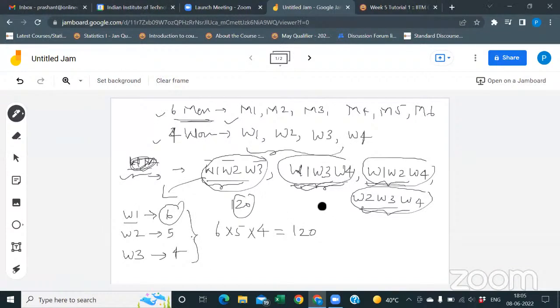That means 120 for this pair, 120 for this pair, 120 for this pair, and 120 for this pair. So by the addition rule, it will become 4 times 120. That means 480, right? Yes, sir. Got it? Yes, sir. Similarly, you can proceed with the men combination.